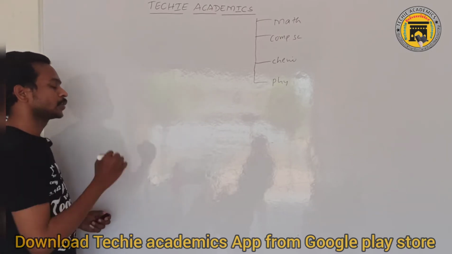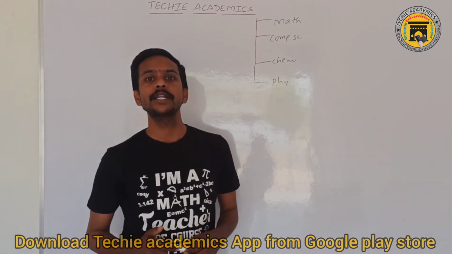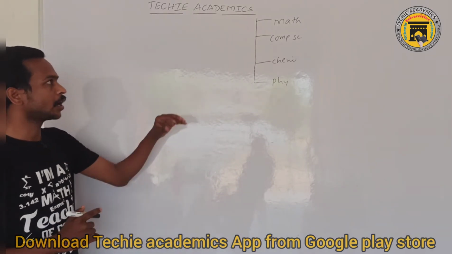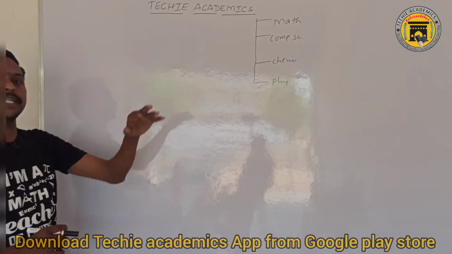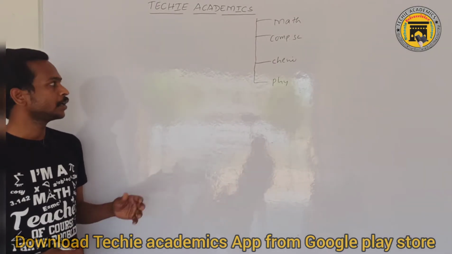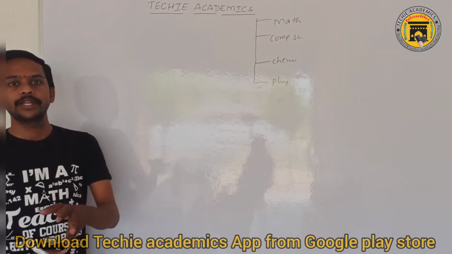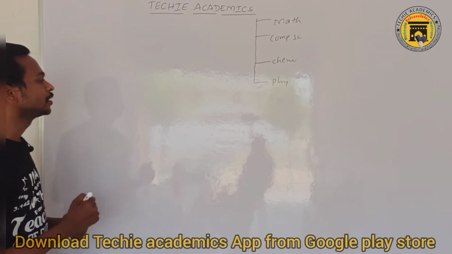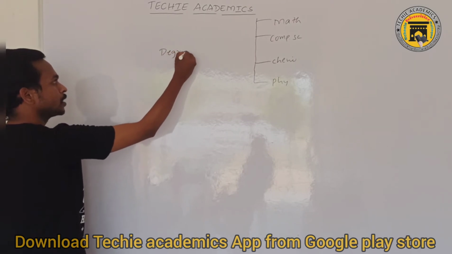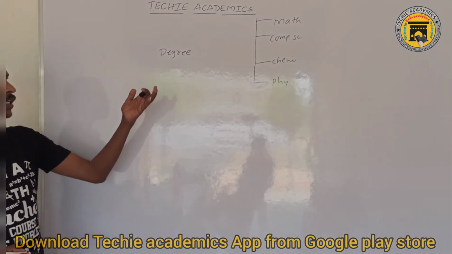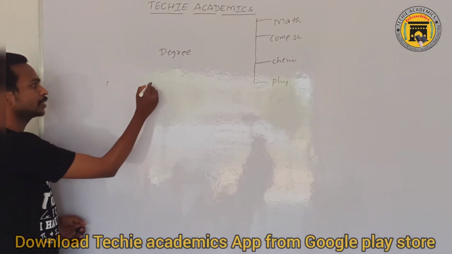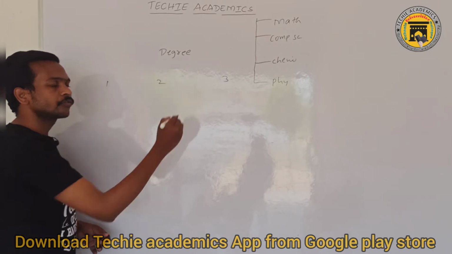Myself K. Pawan Kumar, mathematics lecturer. Today I want to explain how the semester system works at degree level. Up to inter we have only year-wise exams. Coming to the degree, you will have semester systems, right? The degree academic is divided into 3 years: first year, second year and final year.